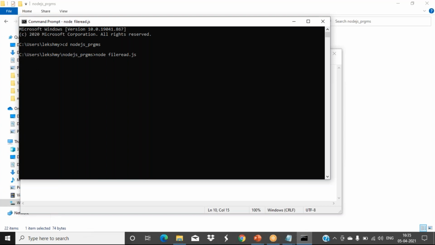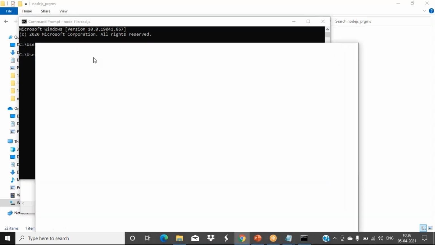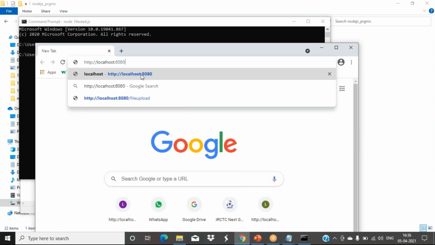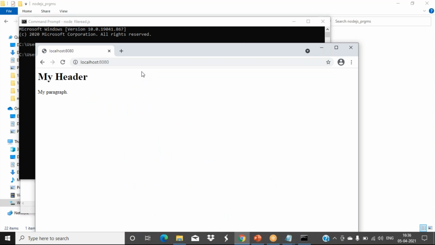Only now the server is ready. Open your web browser. Type the address. So see, that file content is showing for you. The content was scripting lines, so that is interpreted and it is showing for you like this.